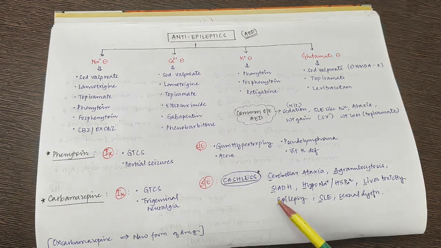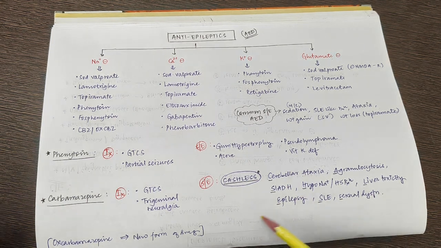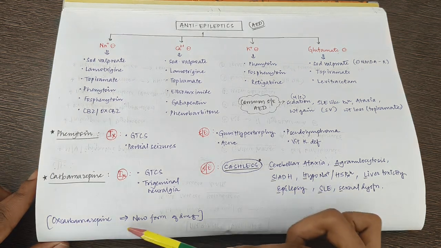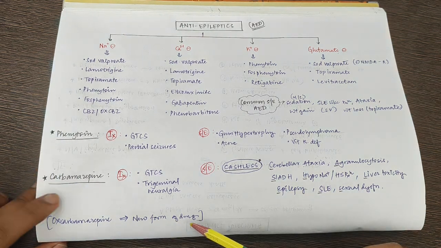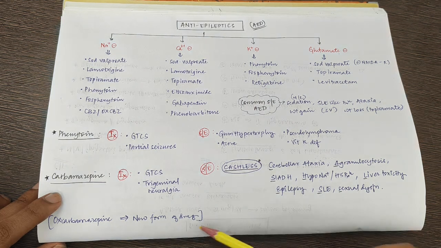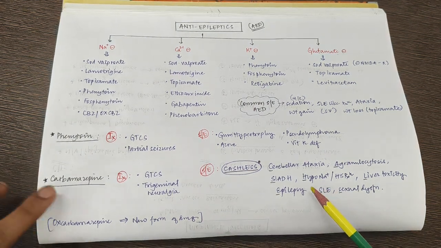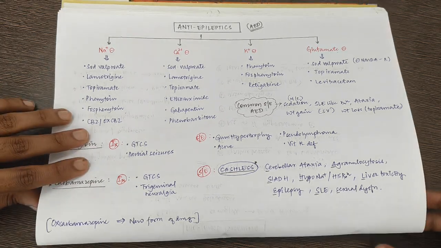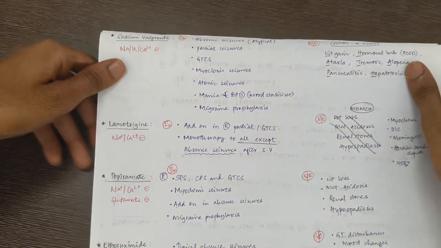Okay, that's why, to decrease all these side effects, there was a new drug called oxcarbazepine, which is a new form of carbamazepine, which is presently a drug of choice for trigeminal neuralgia, and it has less hyponatremia compared to carbamazepine.